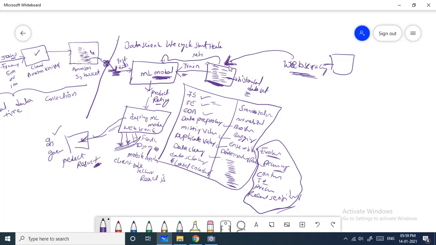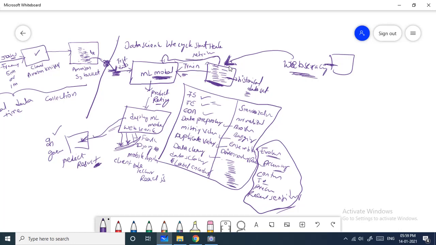Again, we have to retrain every 6 months or every 1 year. What we have to do is perform web scraping, and I can get some new historical data. We can prepare new historical data by using web scraping, and the scraped data will be added back to the historical data, and again the complete new training will happen. By that I can increase my model accuracy.